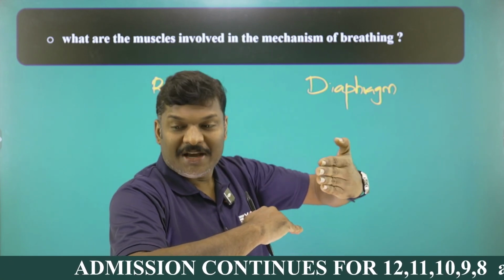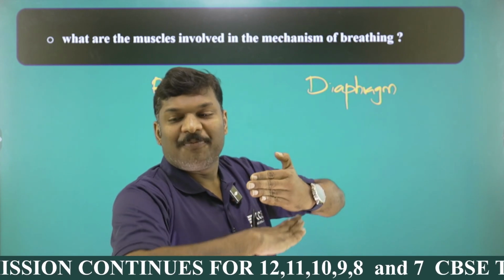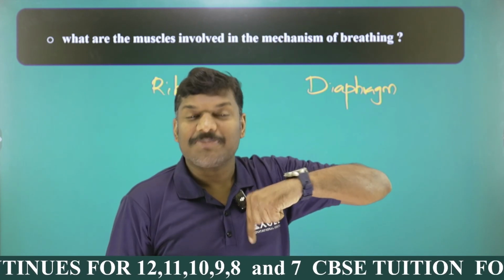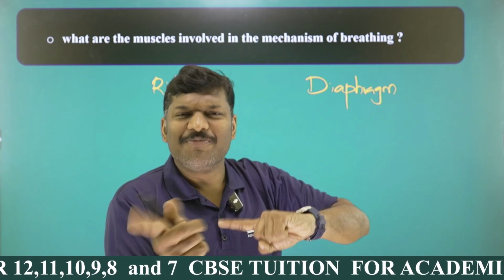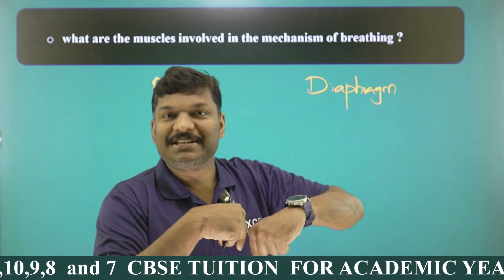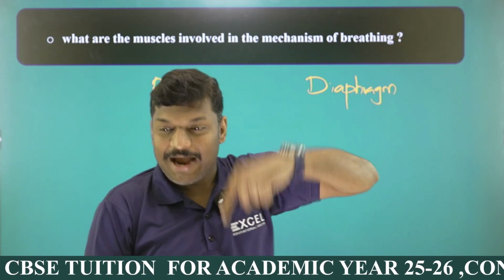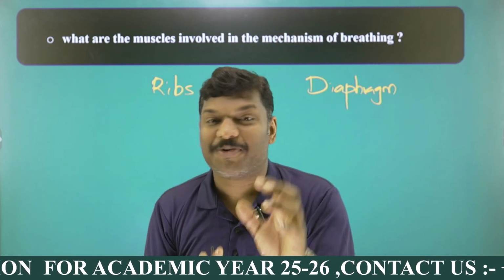What about breathing out? Ribs are moving backward and the flat diaphragm becomes arch-shaped and moves up. So what will happen? The volume decreases, and automatically the pressure increases. Volume and pressure are inversely proportional. More pressure inside, less pressure outside. Air is moving from high pressure area to low pressure area. That is breathing out. So you studied, the ribs and diaphragm are the two.